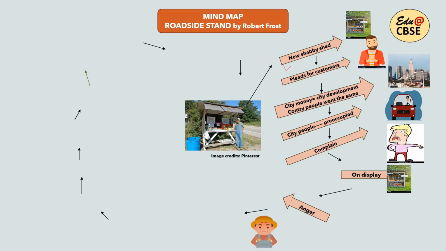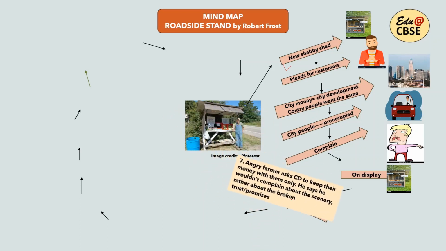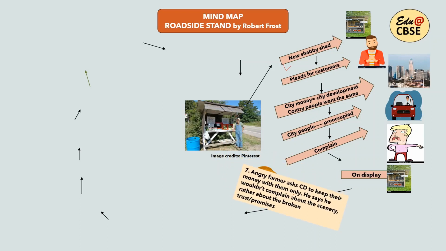The farmer feels that if you have money, keep that money with you when you don't have a compassionate heart. So the angry farmer tells the city dwellers, CD as I've used for city dwellers, to keep their money with them only. He says that he won't complain about the scenery, rather about the broken trust and promises. The farmer says that he would never complain that the scenery has been spoiled by his roadside stand. Rather, he would complain about the broken promises.